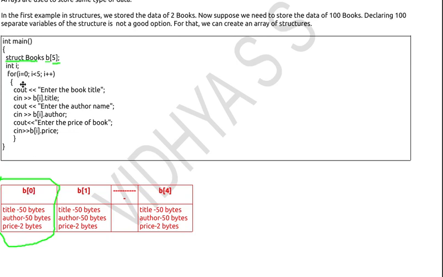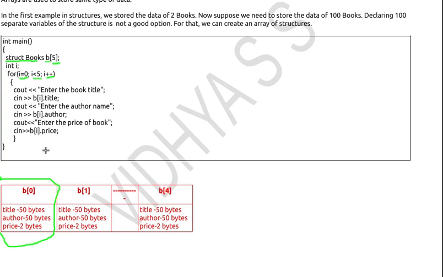Here the indexing starts from 0, so the i value will start with 0. I want to store the details of 5 books, so i is less than 5, then i plus plus. The first time the i value is 0, so the data is stored in B of 0 dot title. The next time i is equal to 1, so B of 1 dot title, B of 1 dot author and B of 1 dot price, and so on. The last is B of 4 dot title, B of 4 dot author and B of 4 dot price. This is how I can use structure arrays and store the details into a structure array.